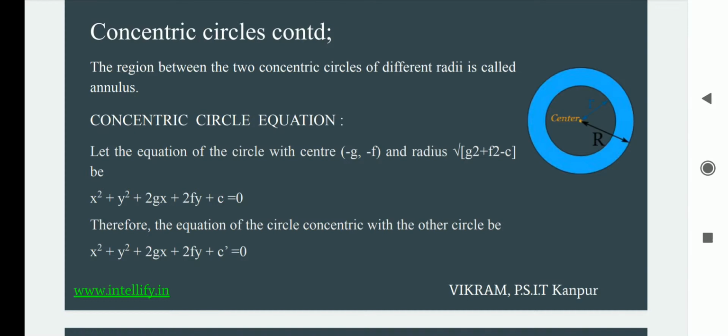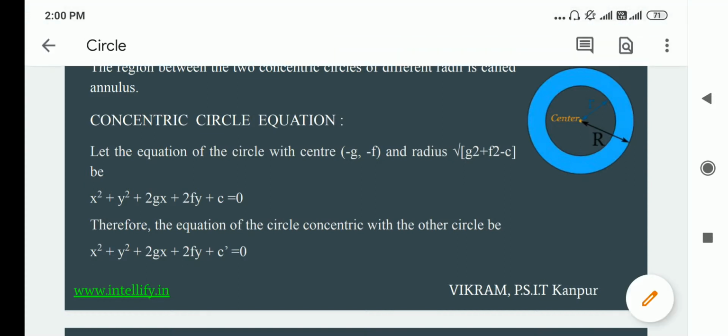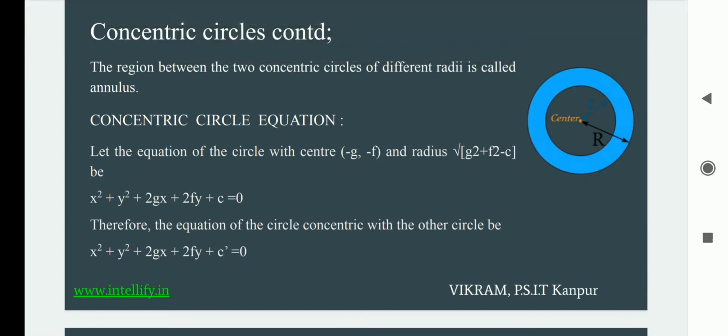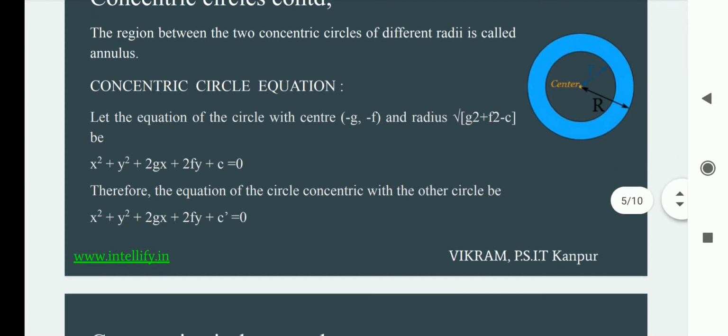So here we will be studying what the equation of a circle is and how we basically define it. Let us see the equation of a circle with the center minus g comma minus f, and the radius is the square root of g square plus f square minus c.